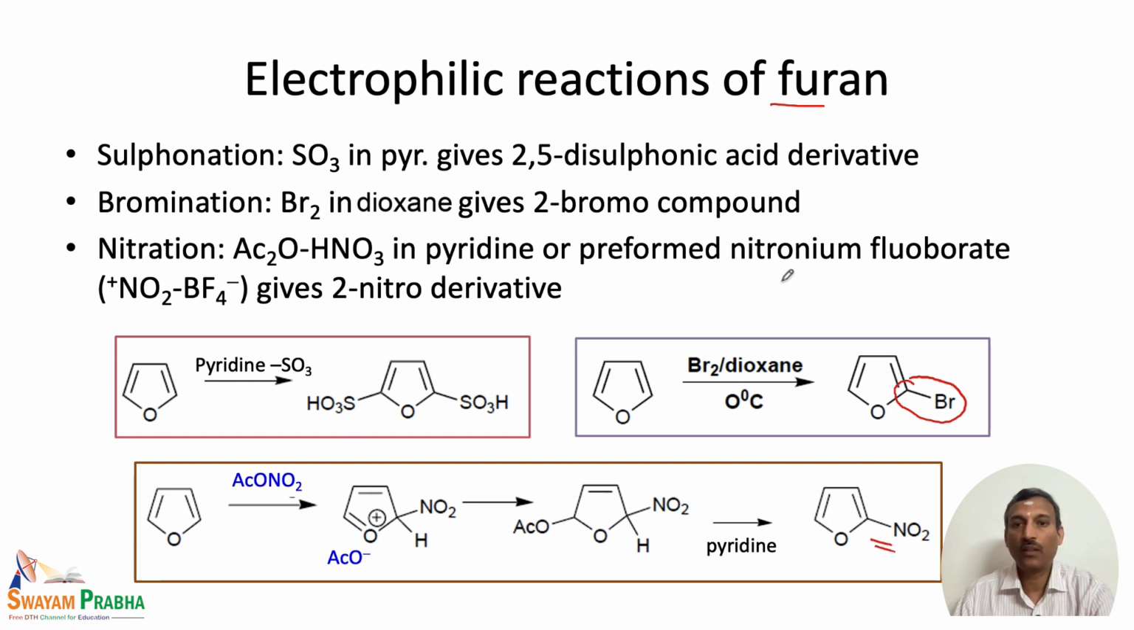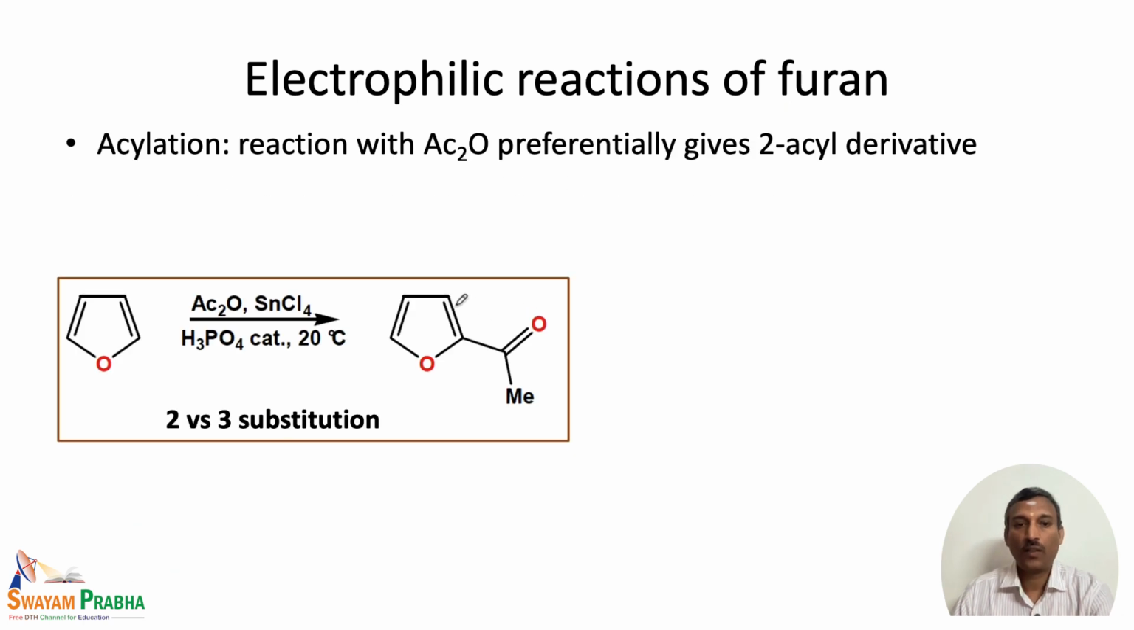So the same reaction can also be performed with the nitronium fluoroborate. This also gives the 2-nitro derivative as the major product. And of course, there are other reactions. Acylation can be carried out in the presence of acetic anhydride.